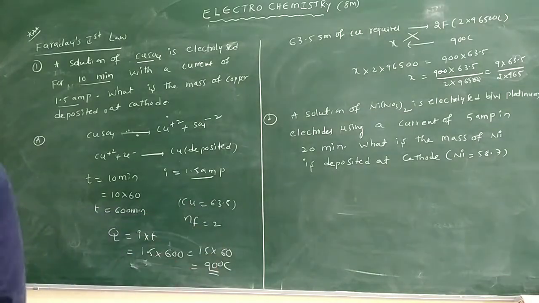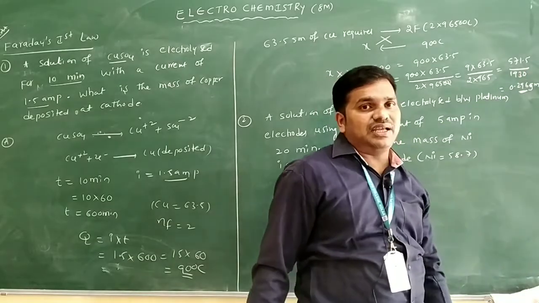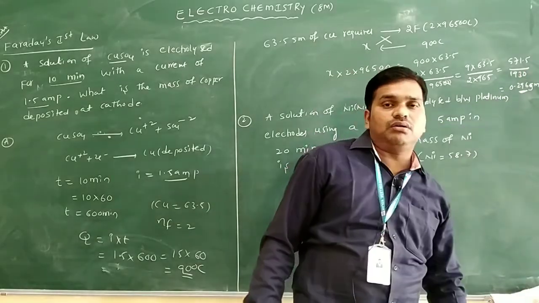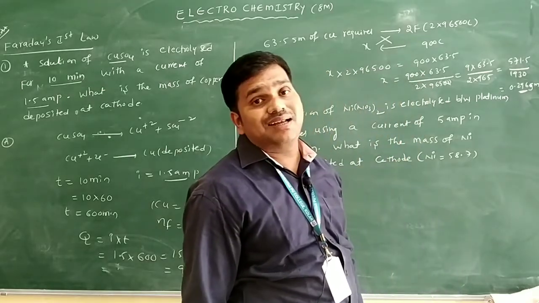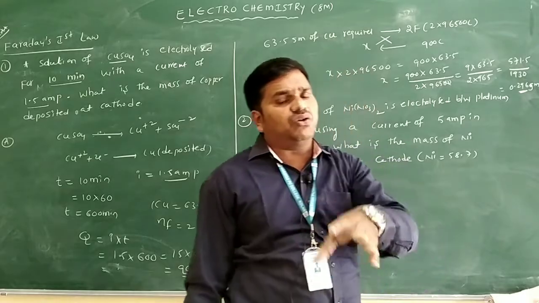The value is close to what we previously got, 0.298. 571.5 by 1930, you will get 0.296 grams only. Two methods are there. Whichever method is easy for you, you can follow that one.